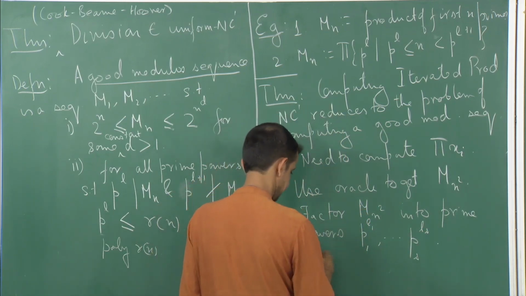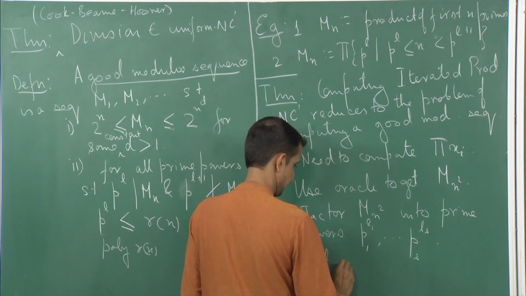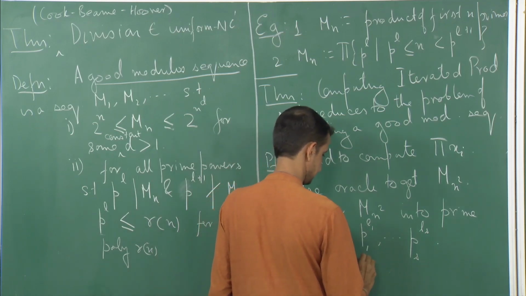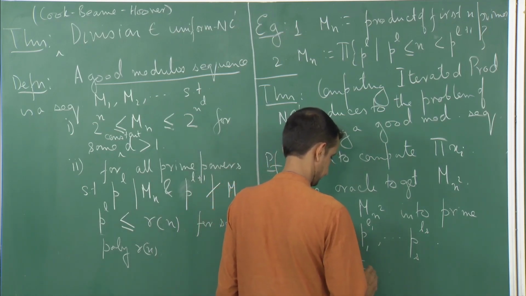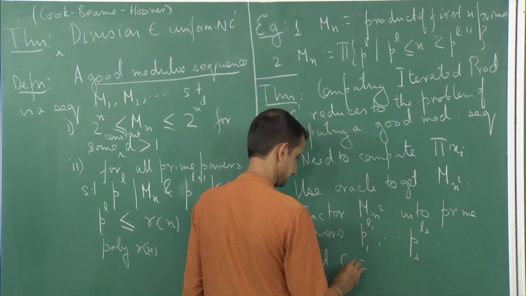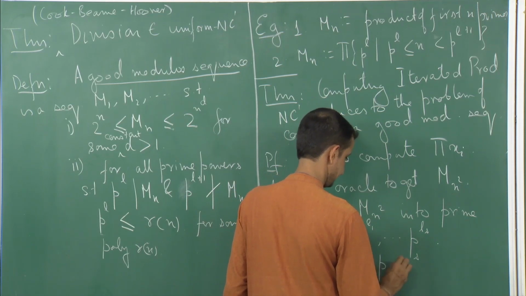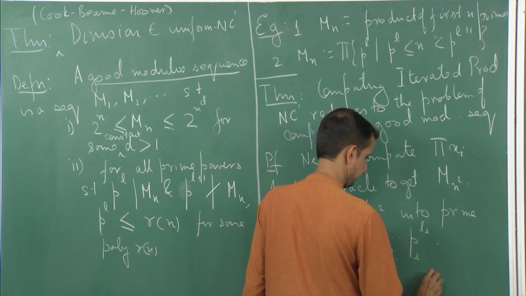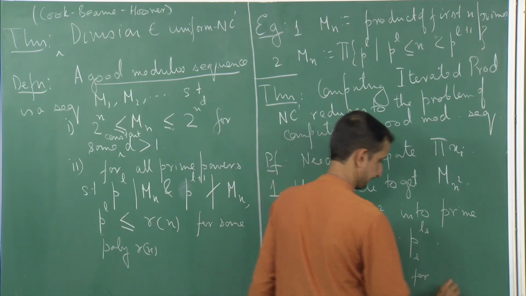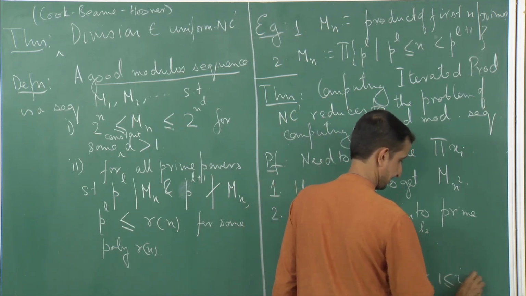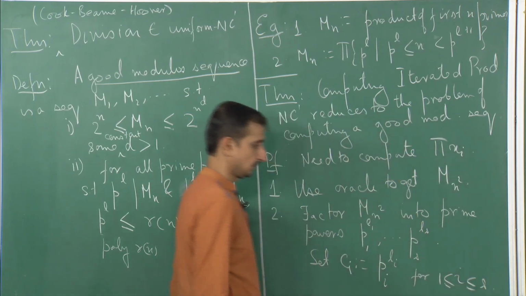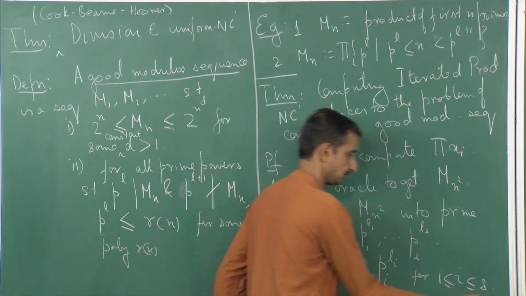And I will set Ci as Pi raised to the power Li, for i between 1 and s.